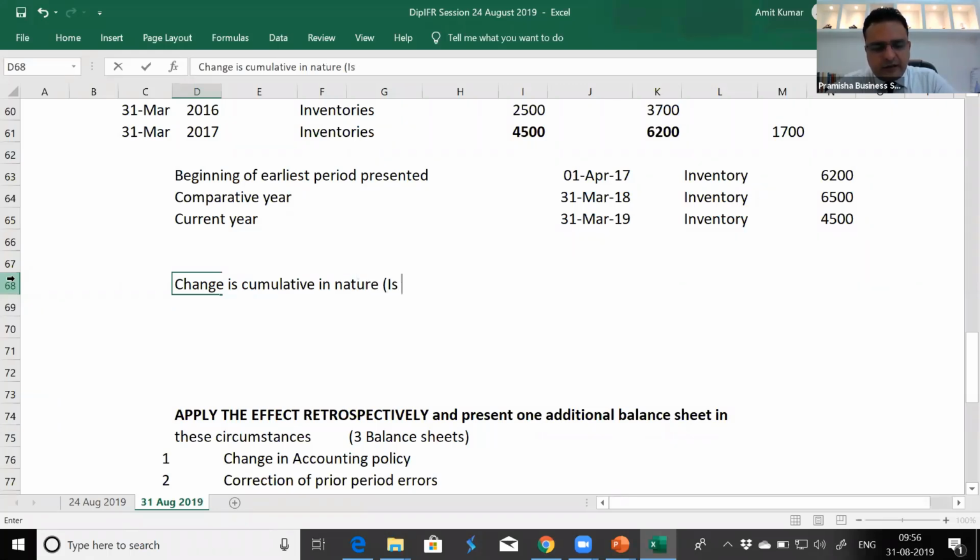Is it impacting all the previous years? If it is impacting all the previous years, then the final balance on recalculation is the new balance. And if the change is not cumulative in nature, if the change is